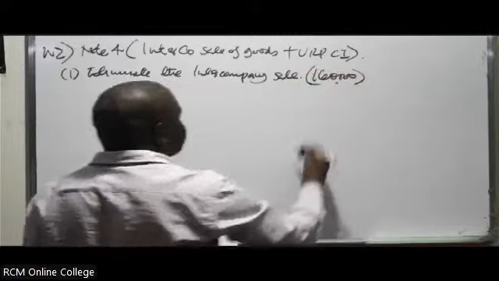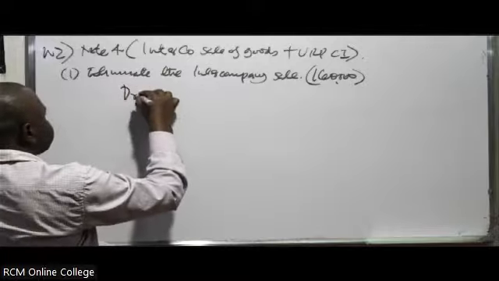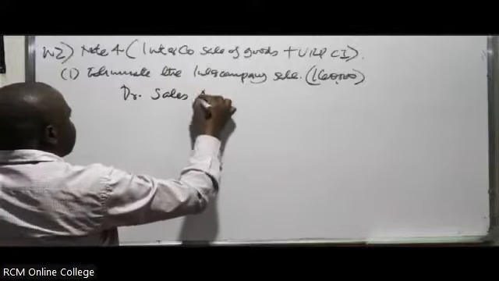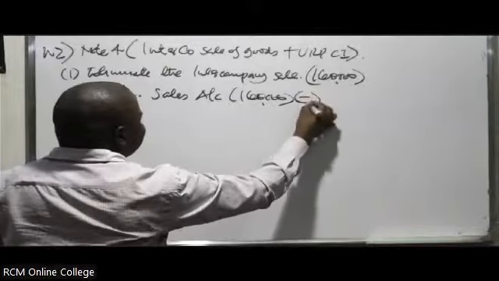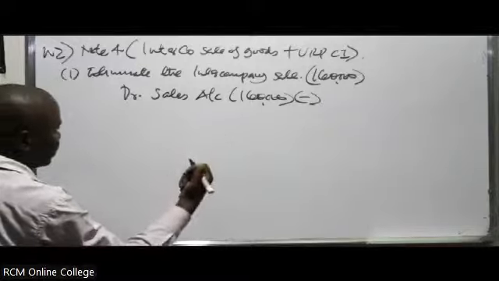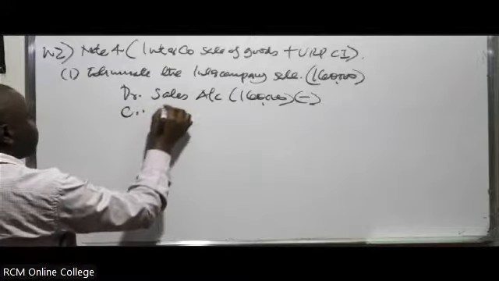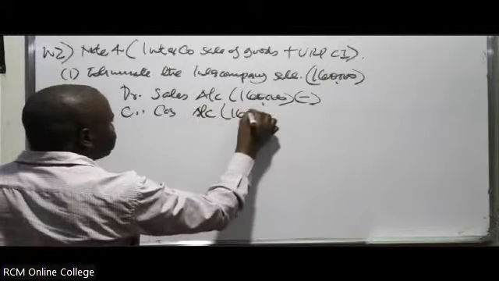So how do we deal with this? You will debit the sales account and you credit the cost of sales. You debit the sales account by the 160. This basically means you are deducting. When you are debiting a sales account or an income account, it means you are reducing it. Then we credit the cost of sales account by the 160.